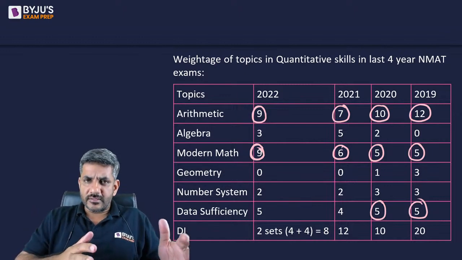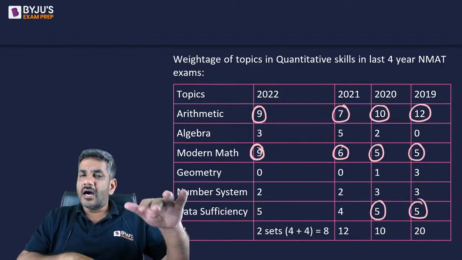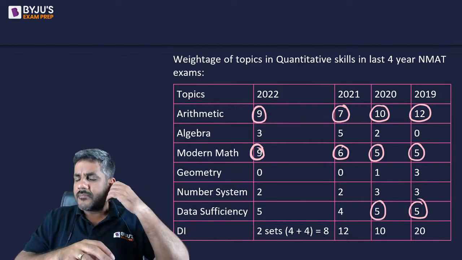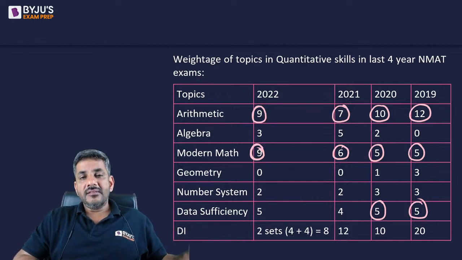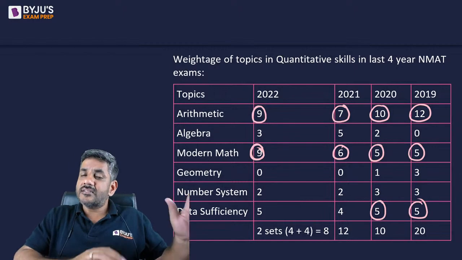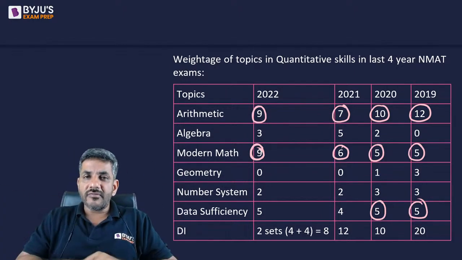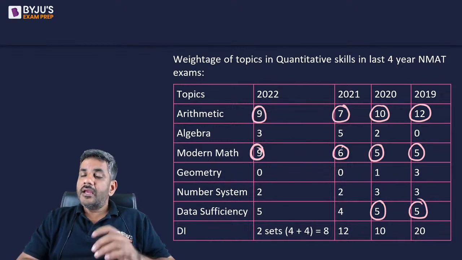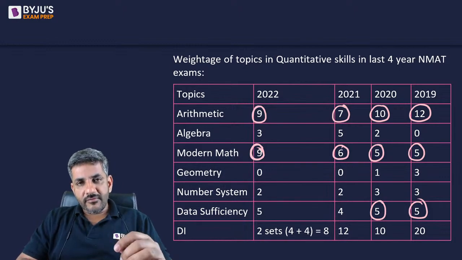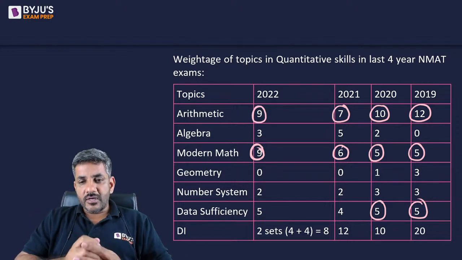In the last few years, I can't say that NMAT is one of those exams which are slightly on the easier side. I cannot compare it with exams like SNAP, TISNET, CMAT. These are easy ones: SNAP, TISNET, CMAT, Maharashtra CET. NMAT somehow would come in the category of CAT, IFT or Z as far as the difficulty level of the questions is concerned in the quant section. So therefore, you just have to do a good practice of the questions on the areas which are mentioned on your screen.